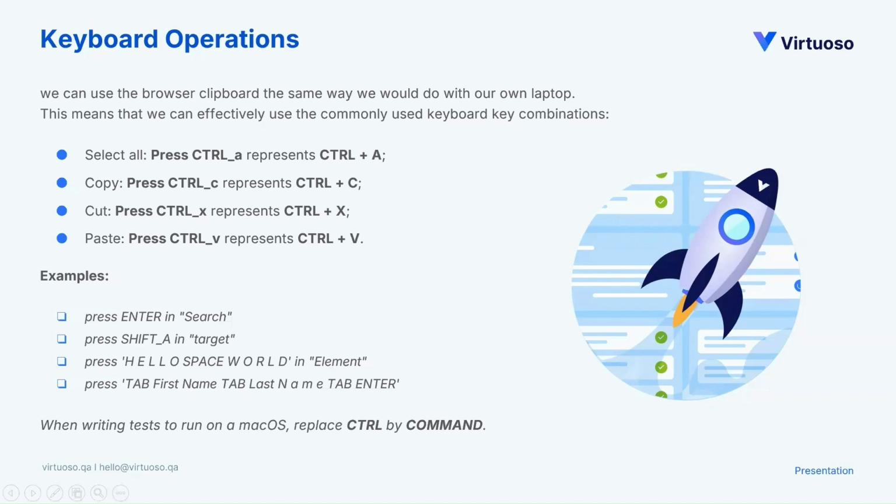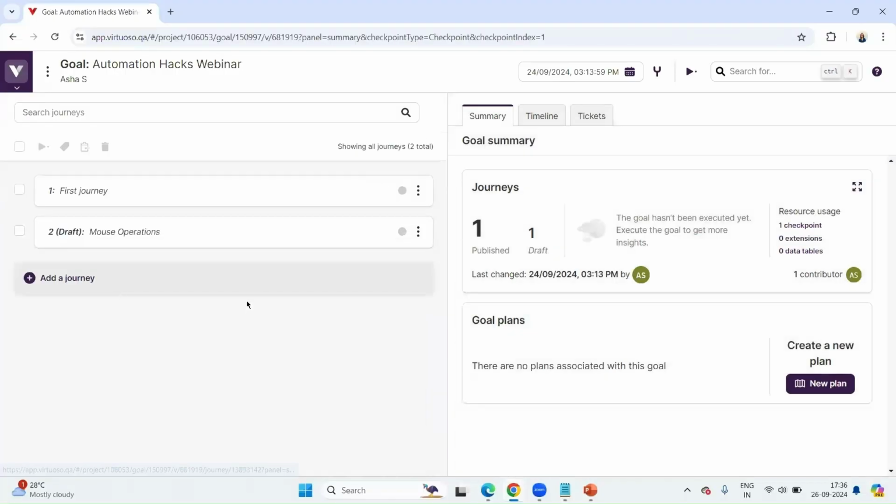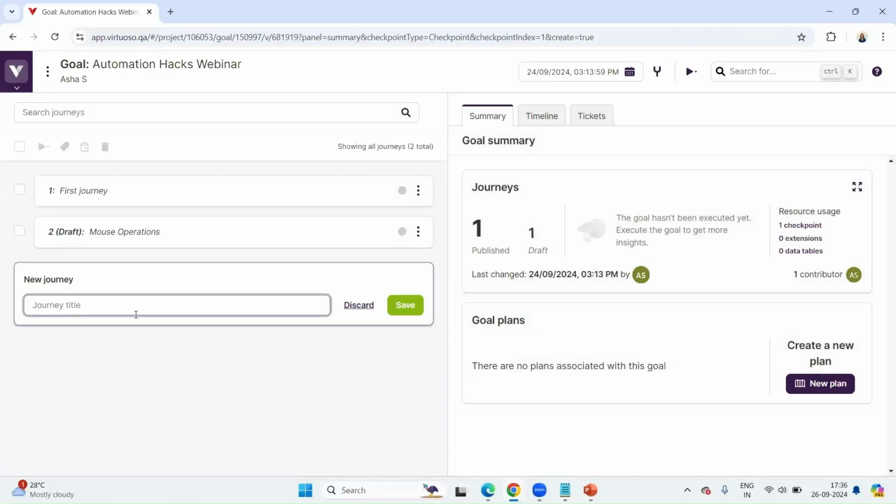Let's quickly understand how we can do this, and we'll take a very simple scenario wherein I copy the value from one application and I want to paste it in another application, right? Let me quickly write the journey, keyboard operations.